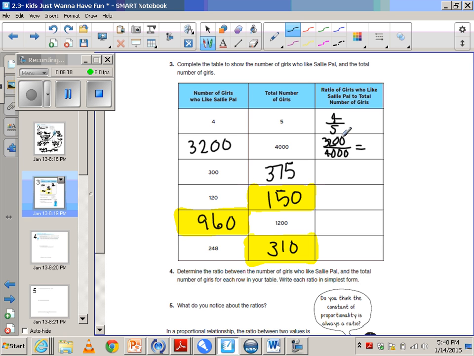If we drop these zeros, we're actually looking at 32 over 40, which 8 goes into both of those. 8 goes into 32 4 times, and 8 goes into 40 5 times. So that one simplifies to 4/5. I want you to go down the row and write the ratios out and then simplify them down into simplest form, and then come back and check your answer.